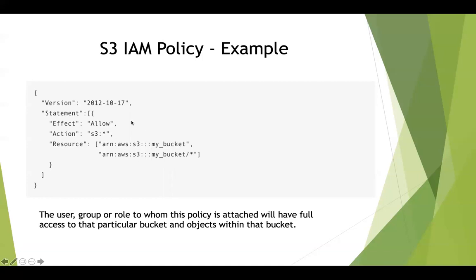Okay. So if I assign this policy to an IAM user or to an IAM group, that particular IAM user or all the users of that IAM group will only be able to access this my bucket and all the objects within that bucket, but they will not be able to access any other buckets that you have within S3. So this is providing granular access and limiting access to just one bucket and all the objects within it, but that user can do all S3 actions.